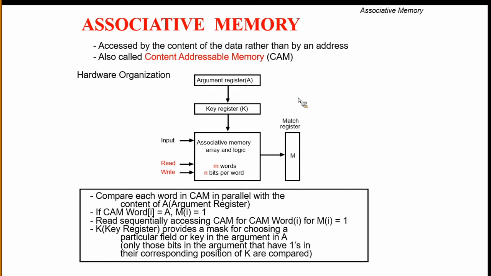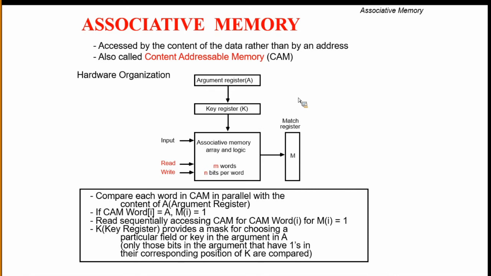If a match is found, then the corresponding instruction will be retrieved and executed. So the word containing the employee number information will be stored in the argument register.